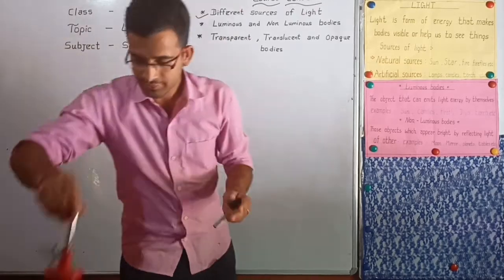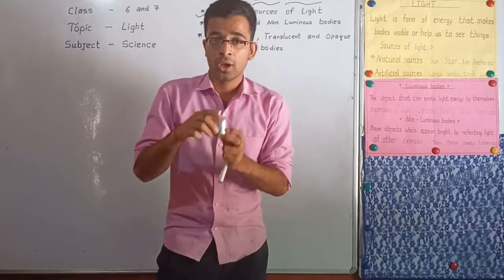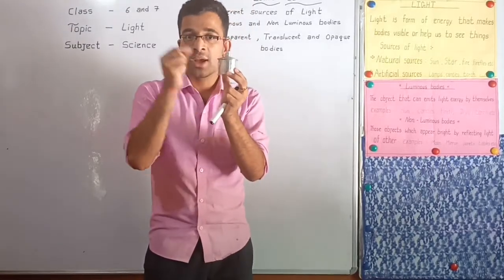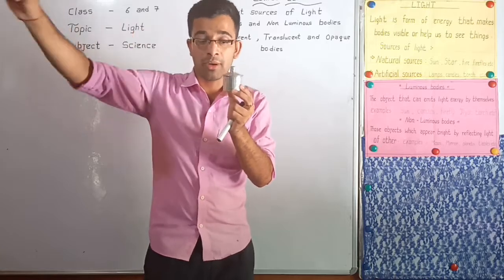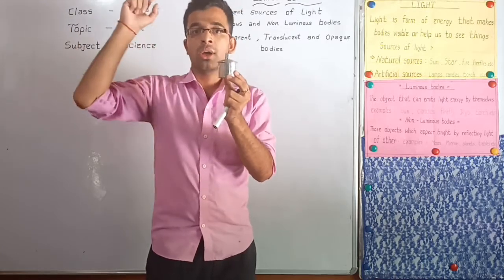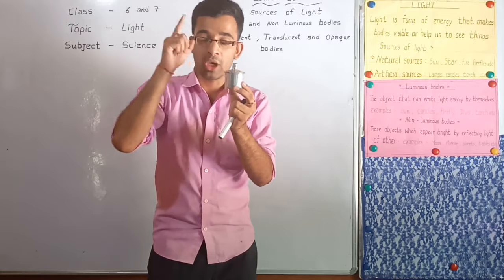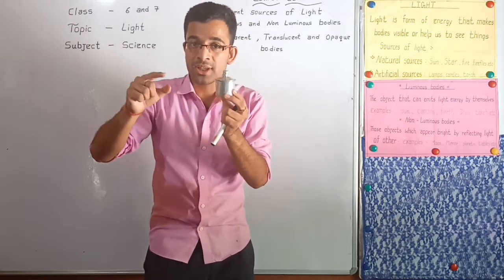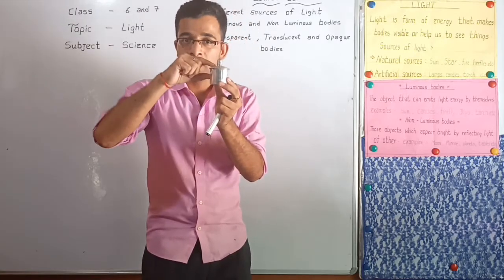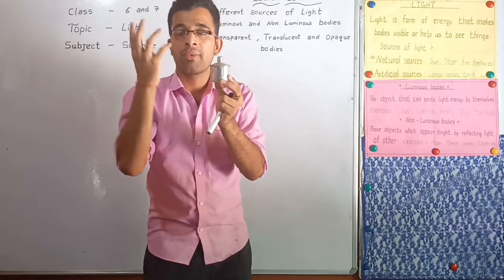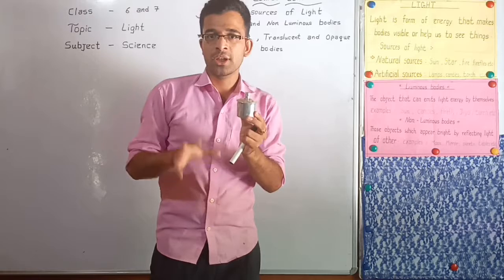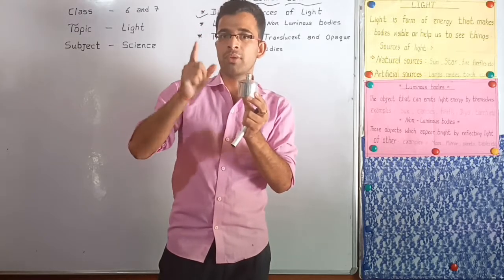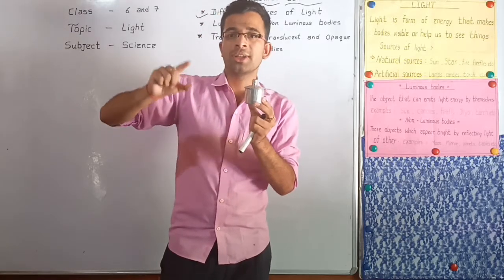In the same way, do you know what is this? Yes, this is a kerosene lamp. We use this kerosene lamp in our lab. So this is also called a luminous body. Why? Because when we light this lamp, it produces fire. So by this we can see the different things around us. So this is one example of luminous bodies.